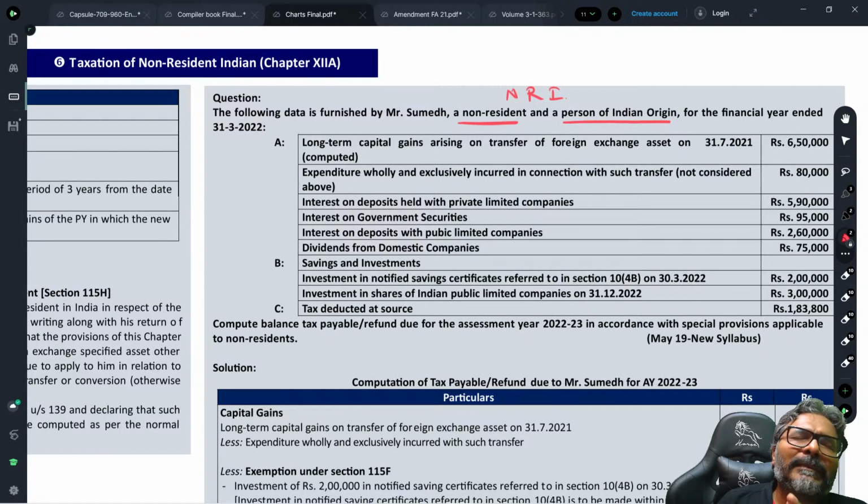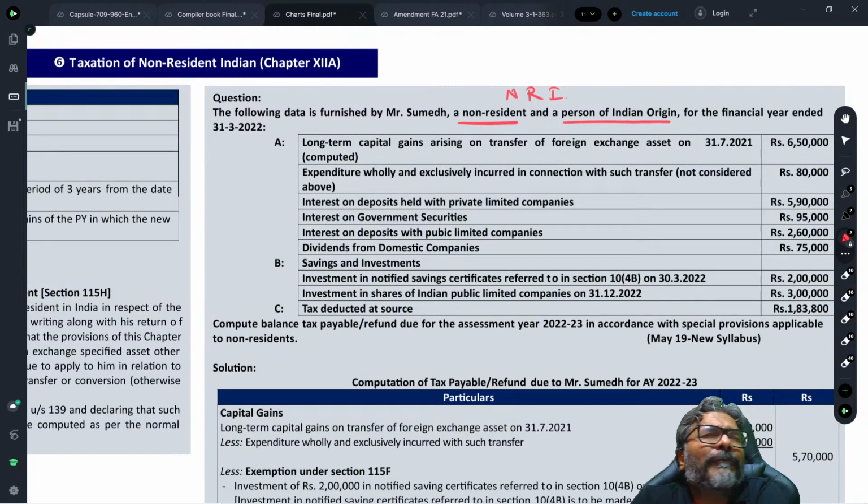Second income is the long-term capital gains. The long-term capital gains arising on the transfer of the specified asset is taxable at the rate of 10% without giving the benefit of indexation. So that is your second particular point, which is there for NRI. Now be careful here. The chances are very high that these specified assets that we are talking about are also taxable.